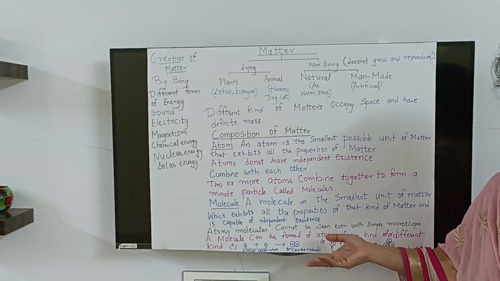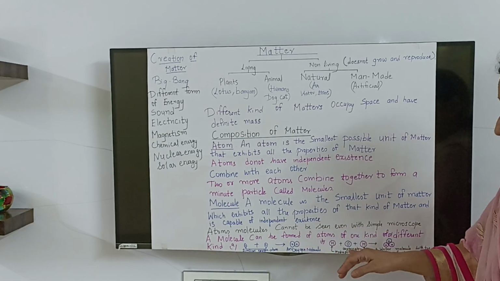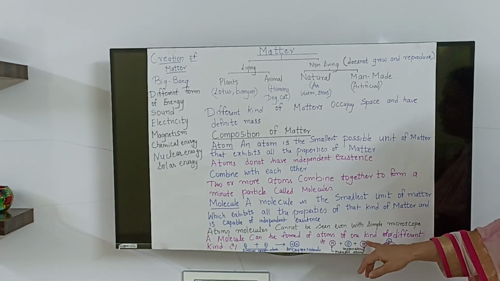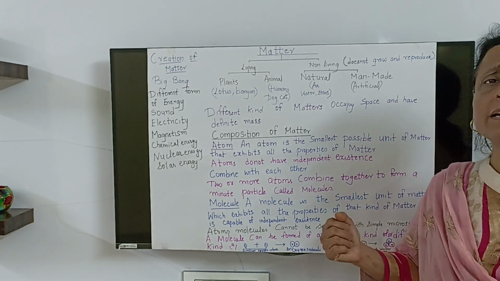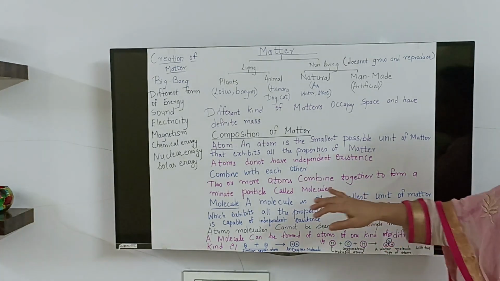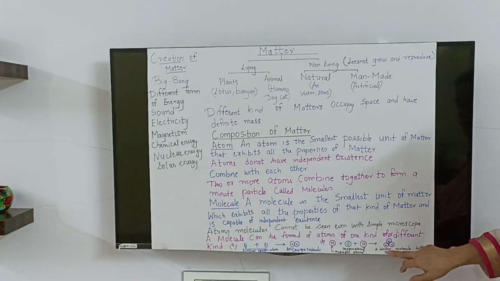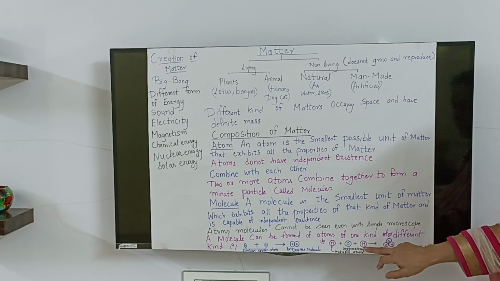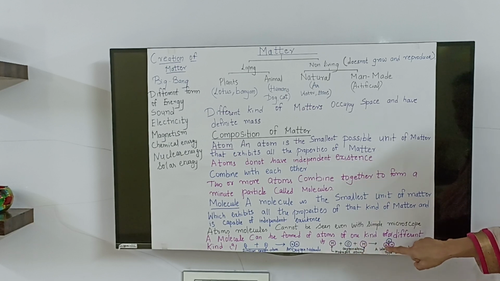Same way you will see for hydrogen, nitrogen. Here hydrogen, oxygen and hydrogen. Oxygen is in the center, and from both sides it gets hydrogen, and it becomes a water molecule. Hydrogen, oxygen, hydrogen combine to form a water molecule. So the center is oxygen, both sides hydrogen, and a water molecule is formed with two types of atom.